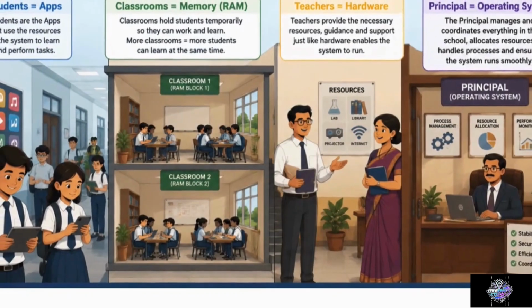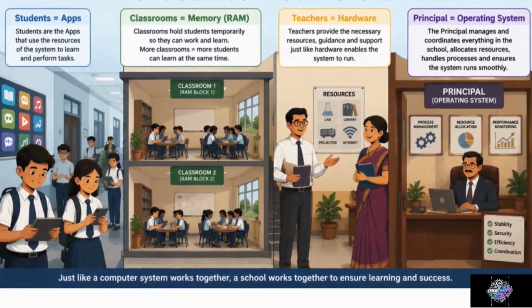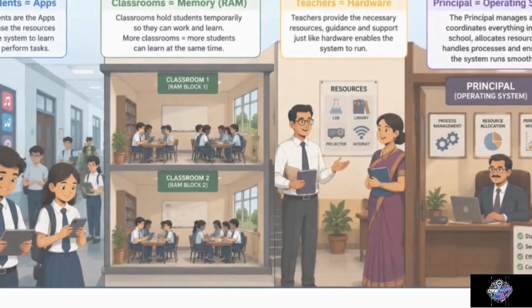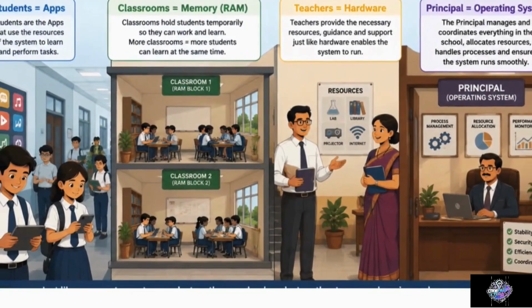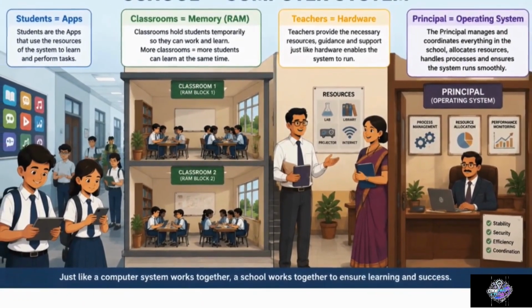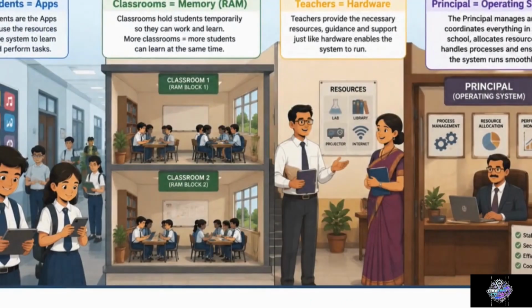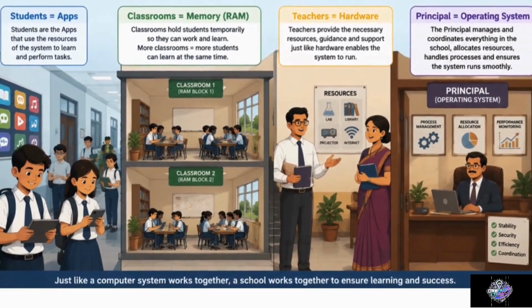Easy analogy. Think of a school. Students equals apps. Classrooms equals memory, RAM. Teachers equals hardware. Principal equals operating system. The principal organizes everything so the school runs smoothly.